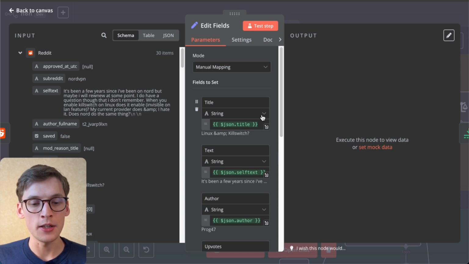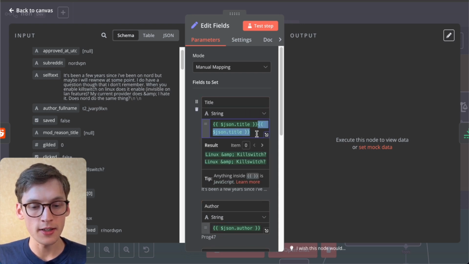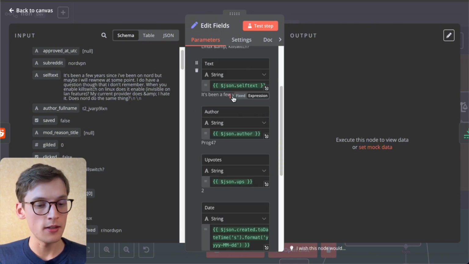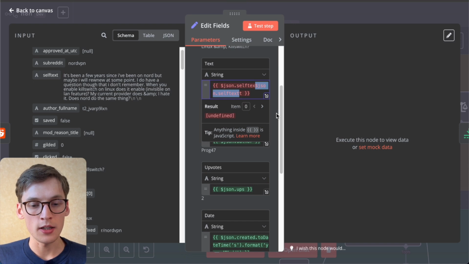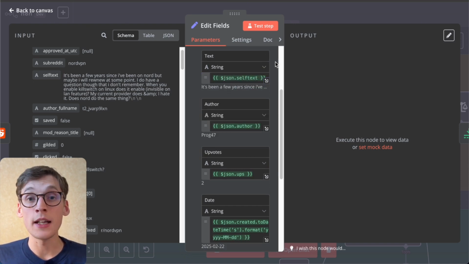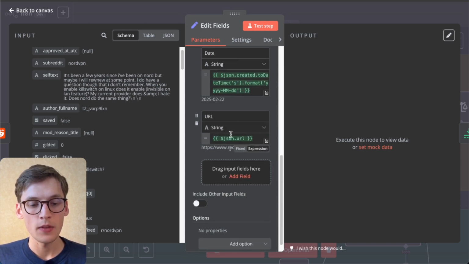That's why I'm using edit fields, where I just filter all the necessary information for my own flow. Basically, now I want to drag and drop the data I want to get. So for the title, I can select the title in the subreddit and drag and drop it. I already did that, so I won't repeat the same process. The same is with the text. The selftext is that node, and I just drag and drop and do the same process for all the data I want. So take the data about the text, about the author, the upvotes, the date, and the URL.